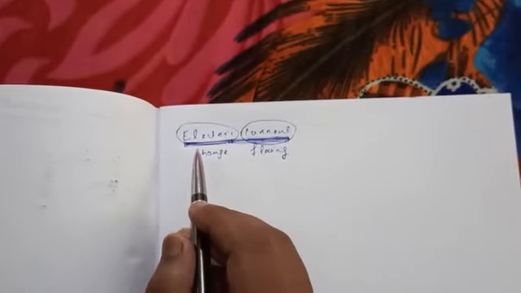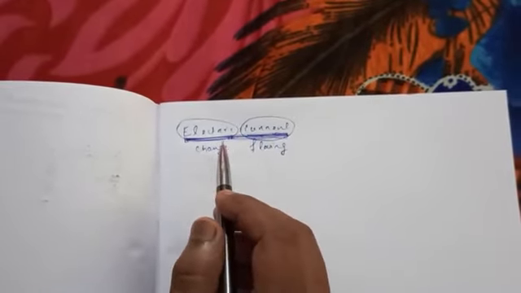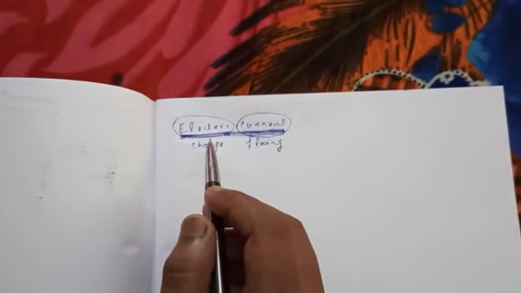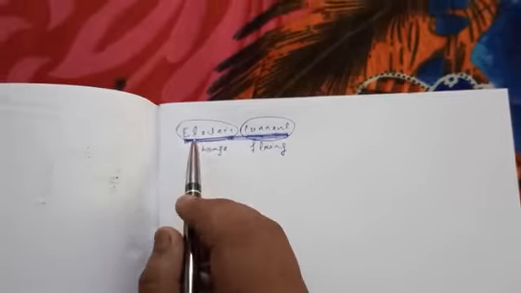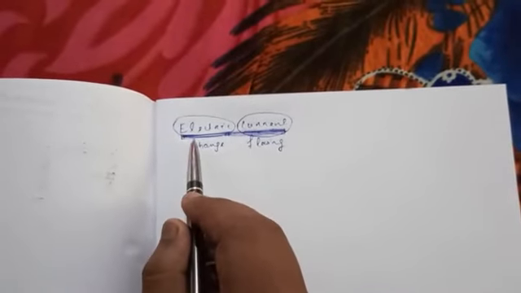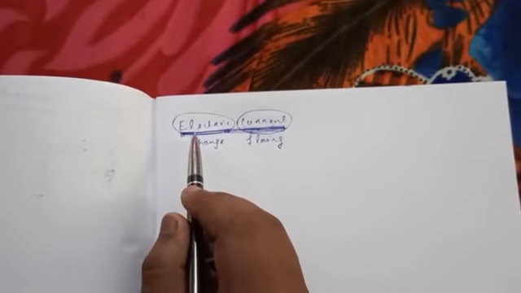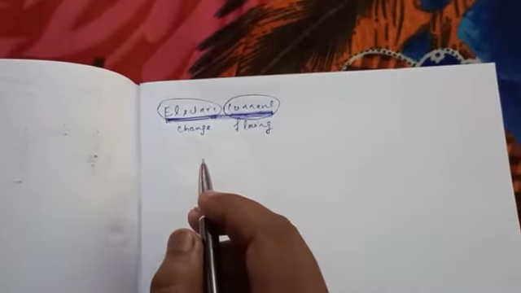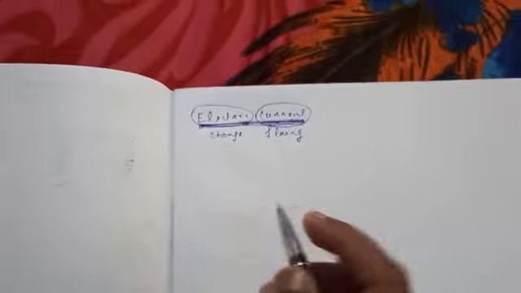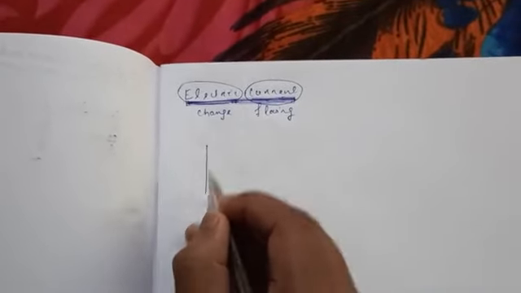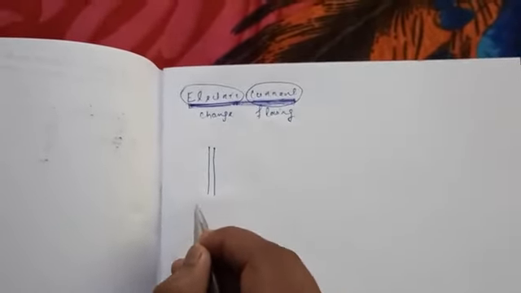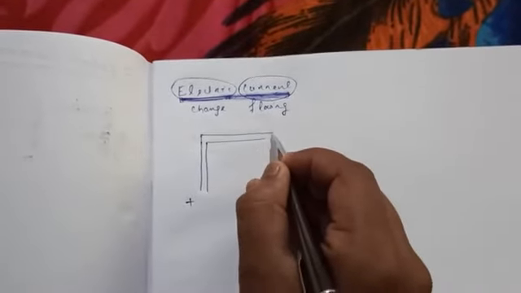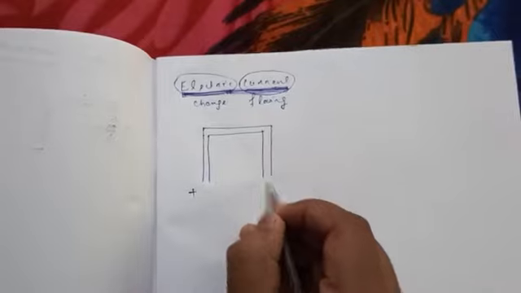Understand? Similarly, if air flows, we can say it is an air current, not electricity. Inside an air current there is no electricity. But if the current flows inside a wire, we can say that it is electric current. Understand? Then how will we define it in physics? Suppose here is the wire. This is, suppose, the positive end, and this is the negative end.